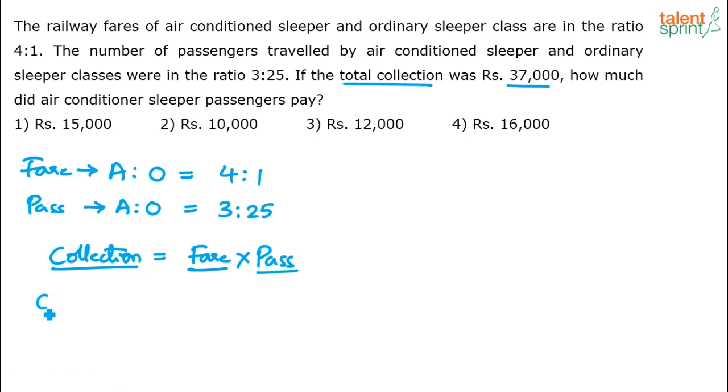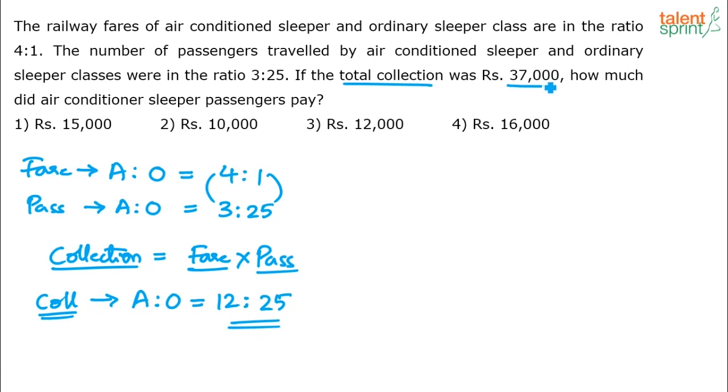So what will be the collection ratio? The question now is, what is the collection ratio for air condition is to ordinary? Simple. Multiply 4 with 3, multiply 1 with 25. 4 into 3, 12, is to 1 into 25, 25. This is the collection ratio. The collection ratio for air condition is to ordinary class is 12:25.